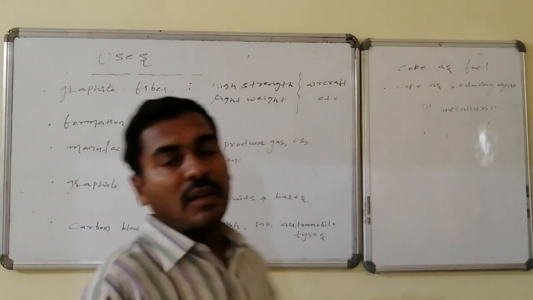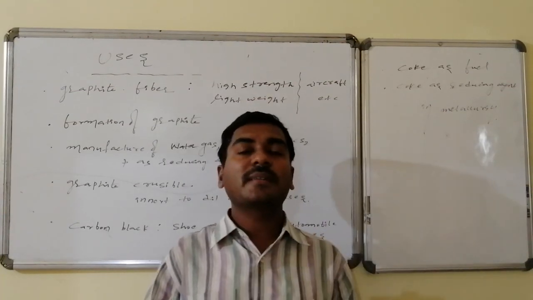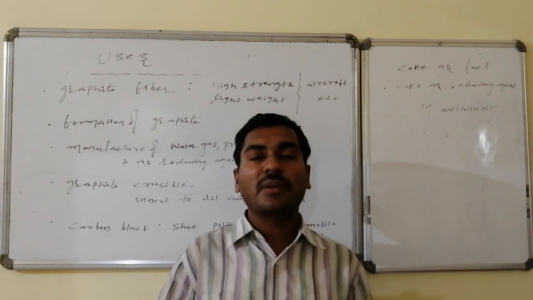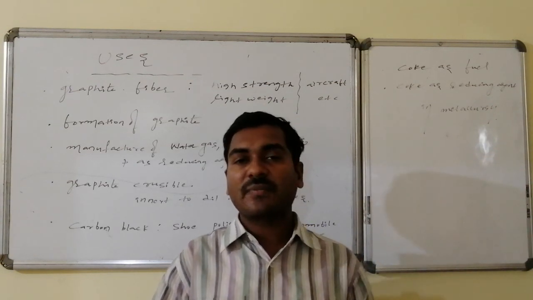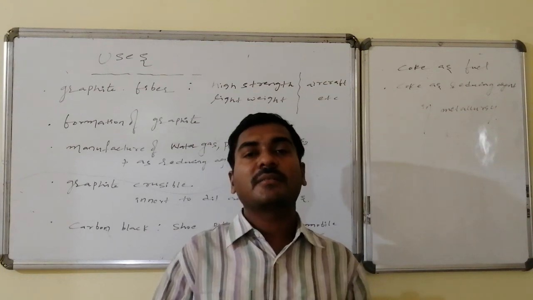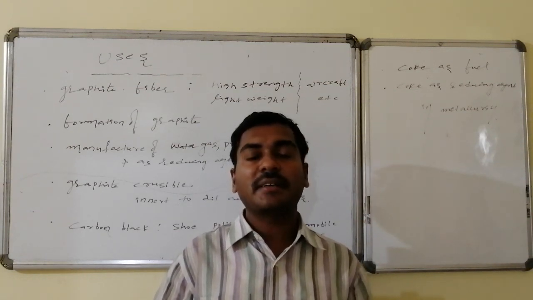So this is all about carbon and the allotropic forms of carbon, that is graphite, diamond, fullerenes, followed by amorphous forms, in association with the carbon related properties and carbon related uses.